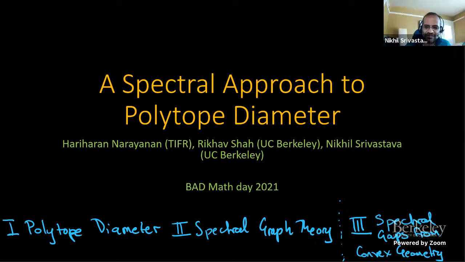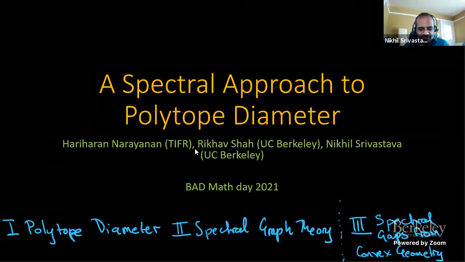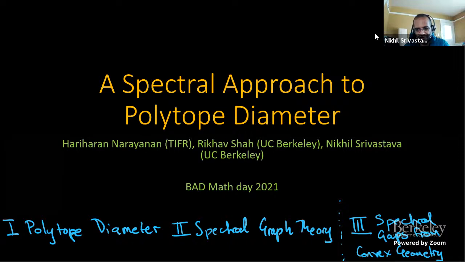Thanks a lot, Marielle, and thanks very much to the organizers for inviting me. It's my first Bad Math Day. It's also my first time talking about this work. This is joint work with Hariharan Narayanan, who's at TIFR Mumbai, and Rikhav Shah, who's a student at UC Berkeley. It's a talk relating discrete geometry, spectral graph theory, and convex geometry.